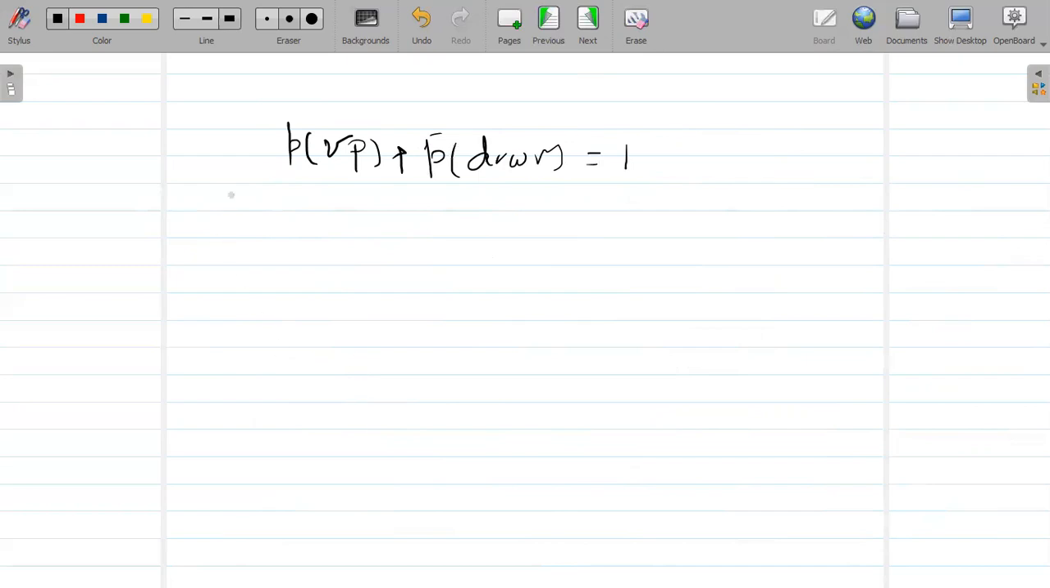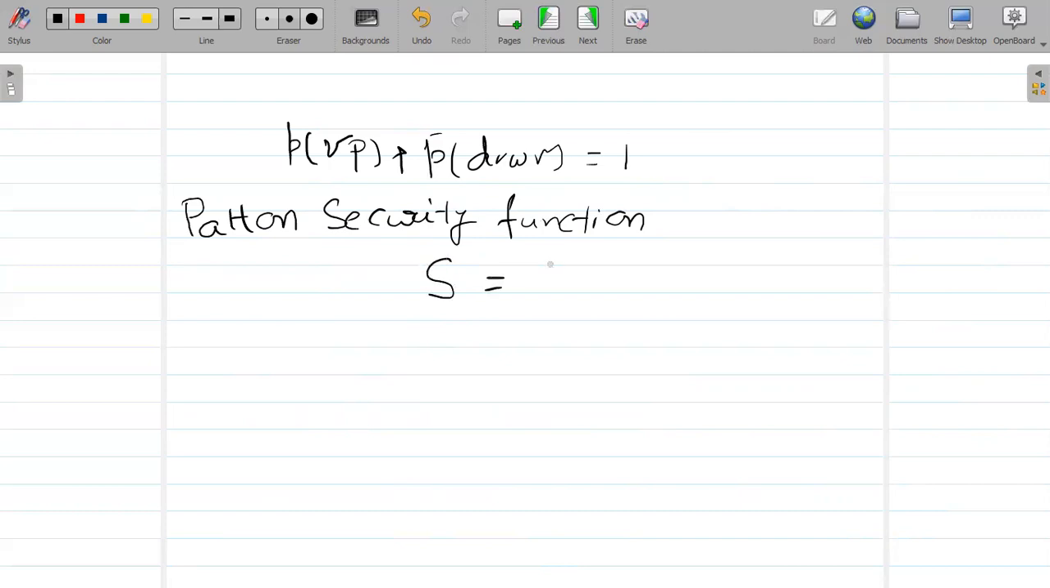So in this regard, one important function is there, which is called the pattern security function. This security function is a quantitative measure of the security level of the unit. So it is the quantitative estimation of system security. This pattern security function is represented by S.